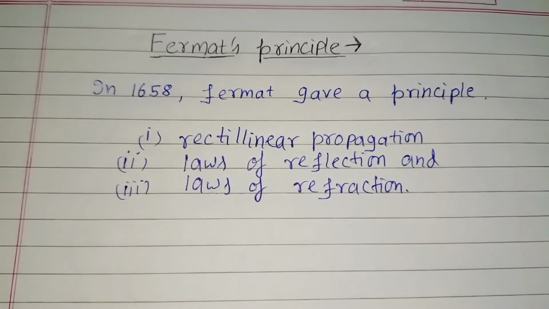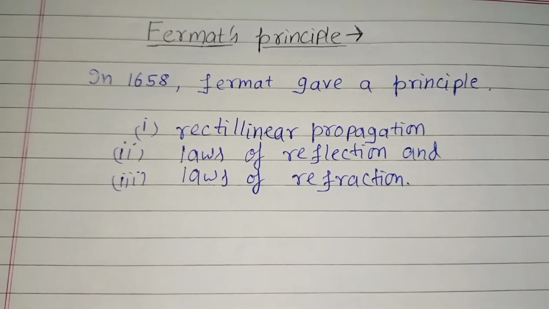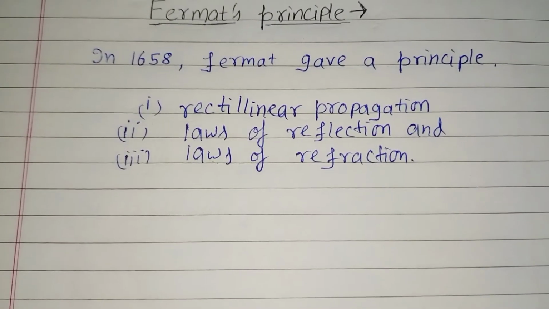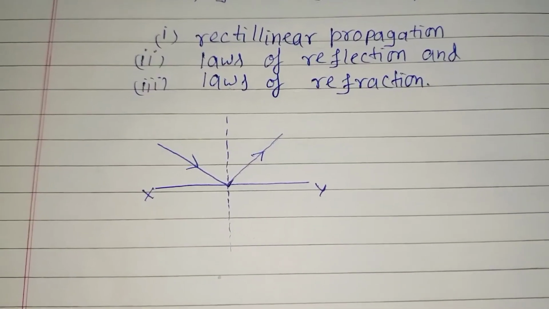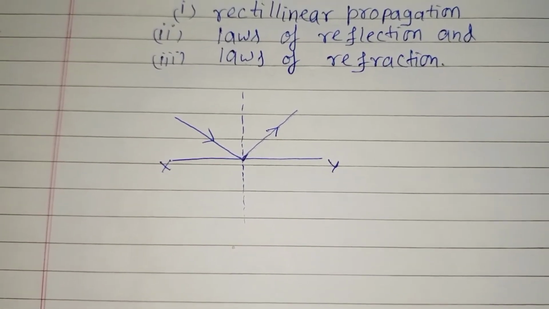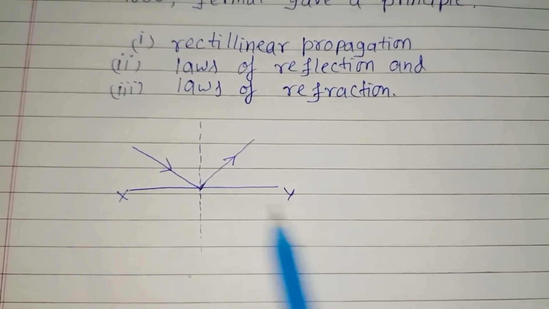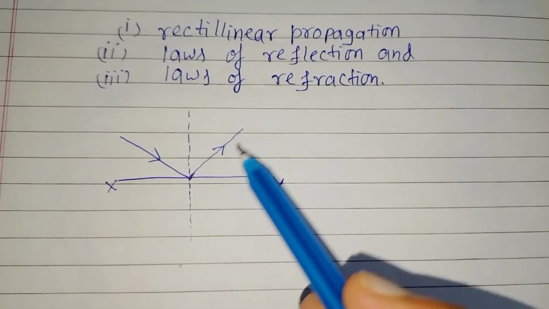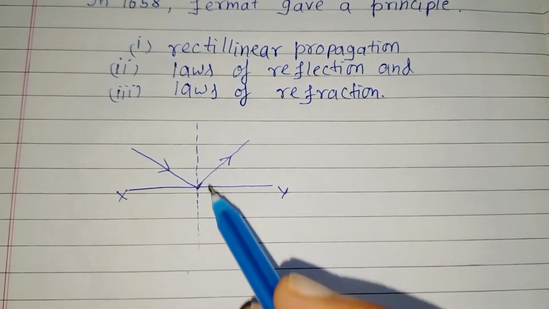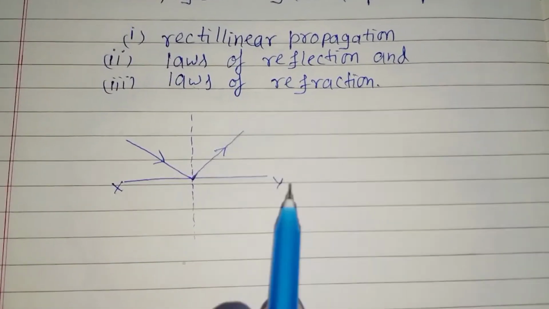So basically there are two laws of reflection. According to the first law, the incident ray, reflected ray, and the normal, all three lie on the same plane. I am explaining it with a diagram also. It is a rough diagram. Here xy is a plane shiny surface of an object, and the light ray is incident on this plane surface, and then it gets reflected back in another direction, and this is the normal. This dotted line expresses the normal of this smooth shiny surface.